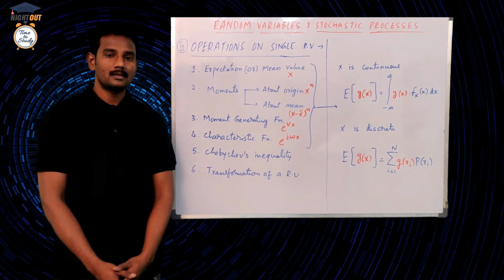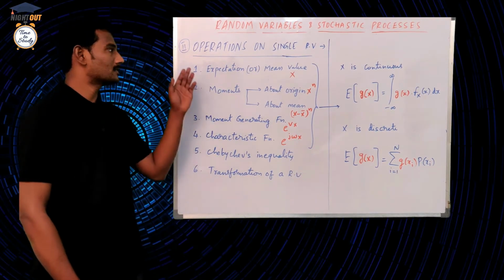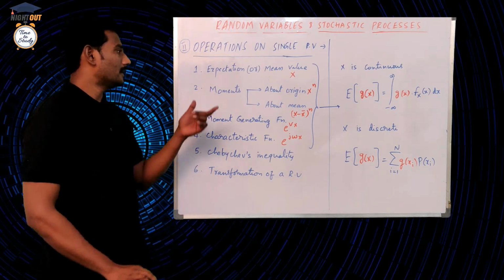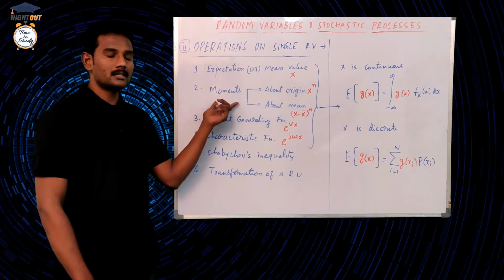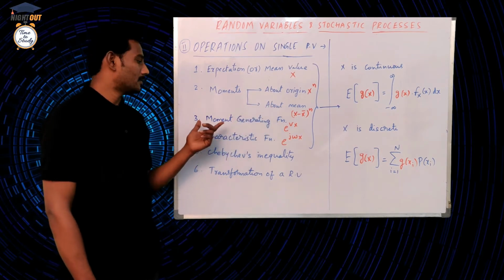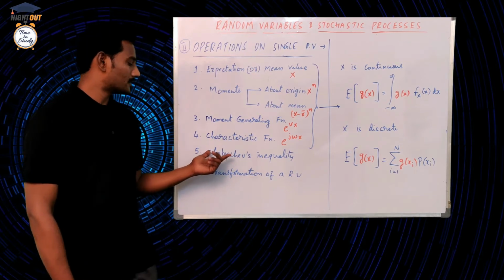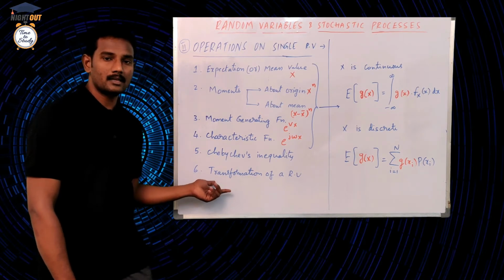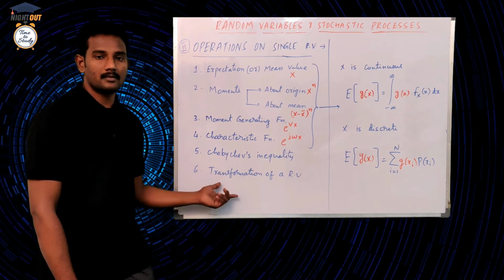Welcome to NIGHTOUT. In this lecture, we are going to start the second chapter, that is operations on a single random variable. In this chapter, the main topics are finding expectation or mean value of a random variable, then moments, that is moments about origin and moments about mean of a random variable, then moment generating function and characteristic function. Next, we are going to discuss Chebyshev's inequality. And finally, transformation of a random variable. Here transformation means converting one random variable into another random variable.